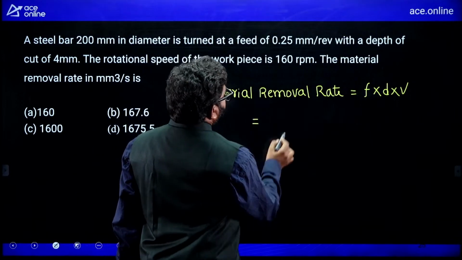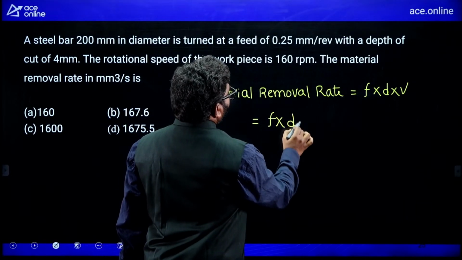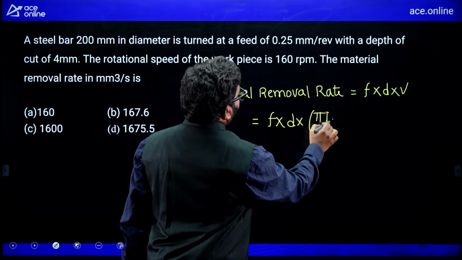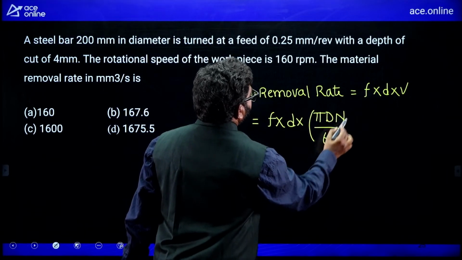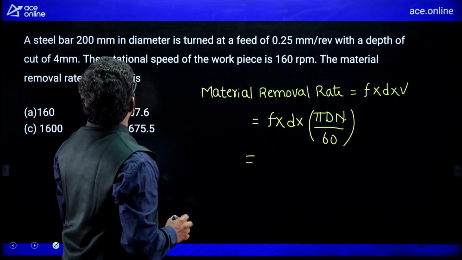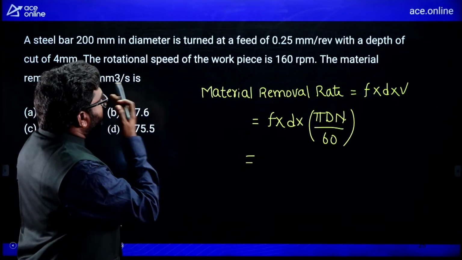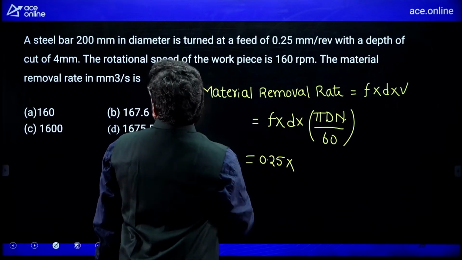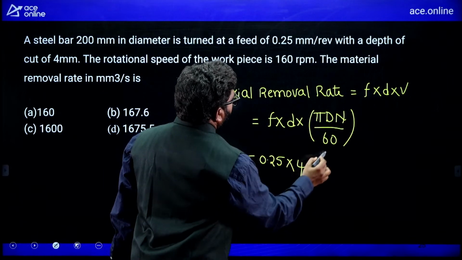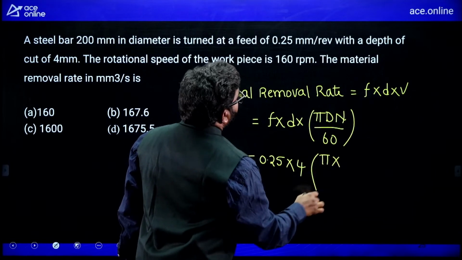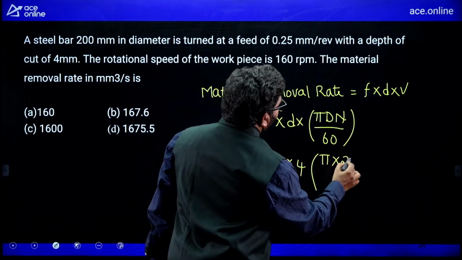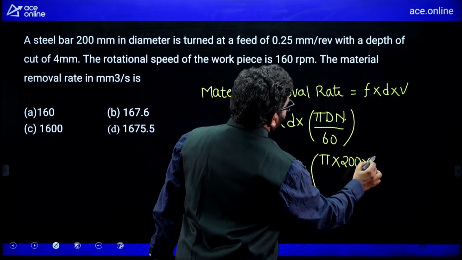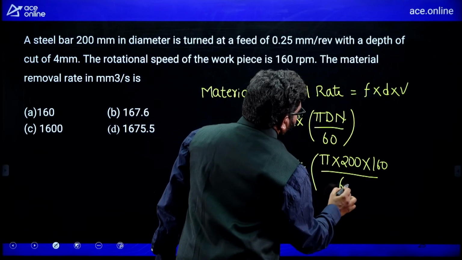Feed rate into depth of cut into velocity, I am writing as f times d times pi D N by 60. Now, in the question, feed rate is given as 0.25 mm, depth of cut is 4, pi, diameter is 200, speed is 160 rpm by 60.